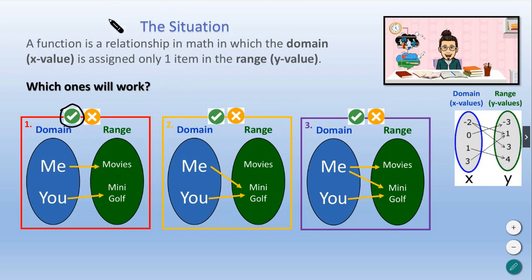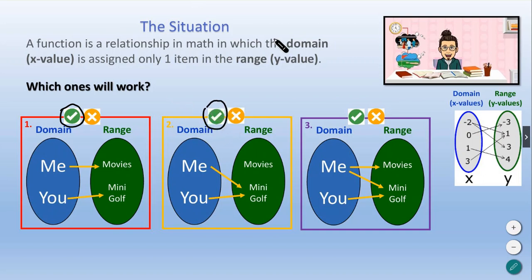In this second scenario, which is in the middle, we're looking at Mr. Brewer going to mini golf and you also going to mini golf. While it might be embarrassing to see your eighth grade math teacher at mini golf, it will actually work. In other words, we both can be at mini golf at the same time, so again we can circle yes, that one will function.